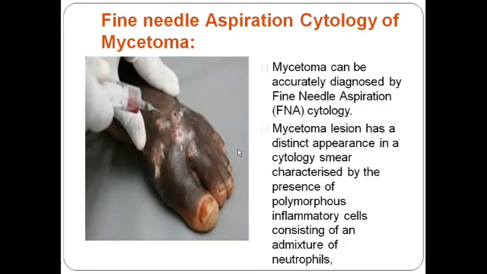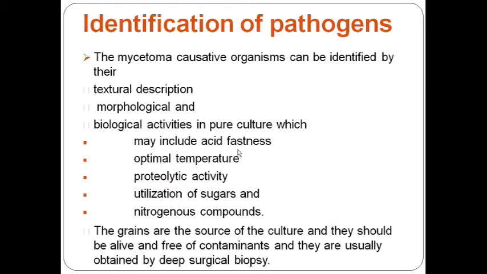But if pus and dry granules are coming out, then we go for eumycetoma. Now identification of the pathogen is very important, because it determines the line of treatment. See, eumycetoma is caused by fungus, so we have to give antifungals, whereas in cases of actinomycetoma, antibiotics are given. So there are two entirely separate diseases mimicking one, so individual diagnosis of the lesions is very important.